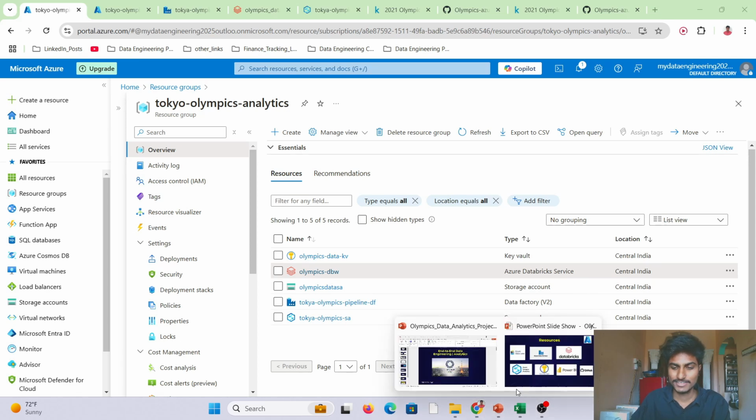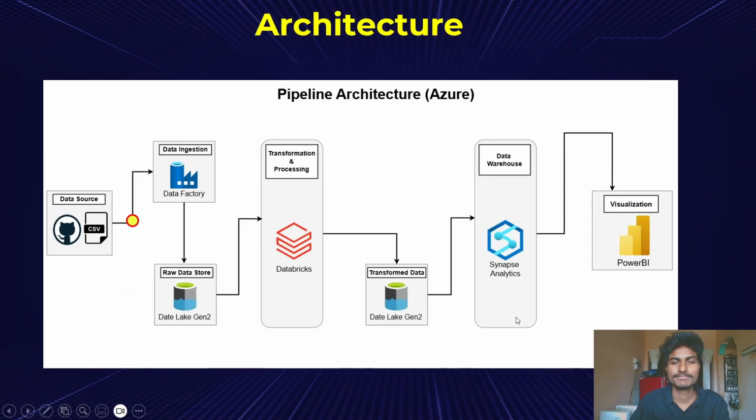All right, next step, architecture. In data engineering, architecture is very important while building the complete pipeline, so let me explain on a high level. This is our data source, where the data resides in CSV files. Then I want to move this data to the raw data lake storage account. To move from point A to point B, data ingestion is used, which is Data Factory.